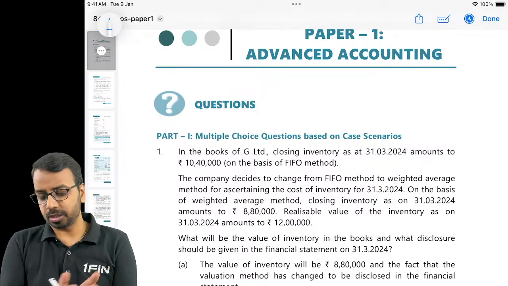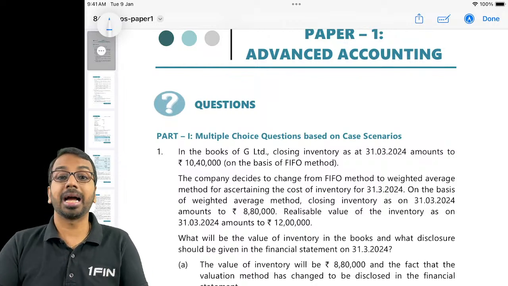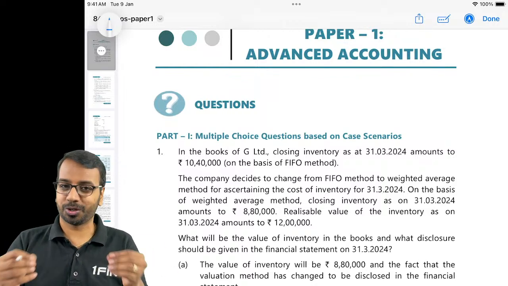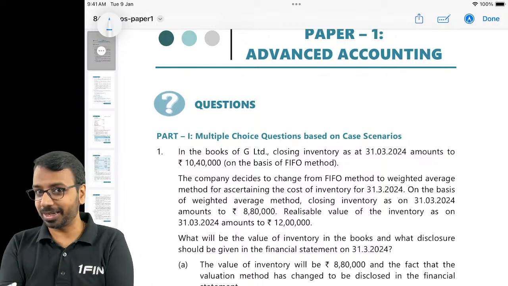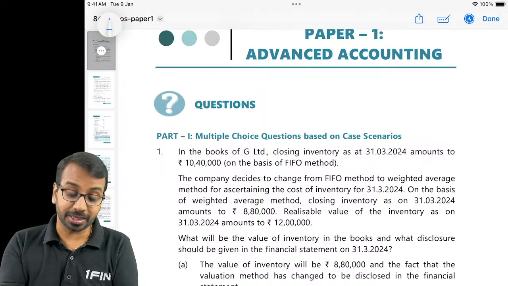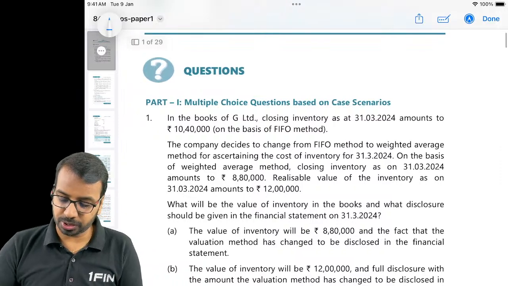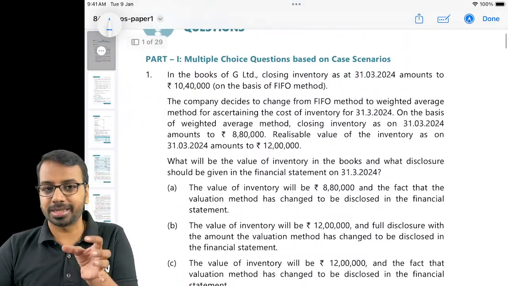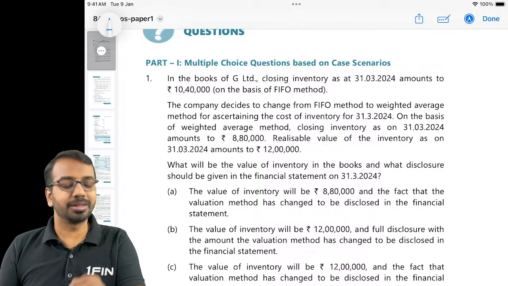Now the first three questions are MCQ questions. Always remember, whenever you are looking at a long MCQ question, a long case scenario question, and in fact I have also discussed case scenarios separately, that is already available and you can have a look at it as well. Here we have only a small case scenario, so we'll directly read the question, but otherwise you should always read the question first.